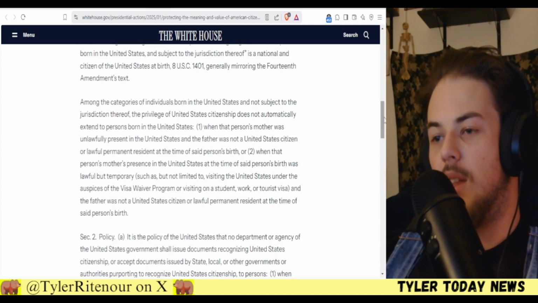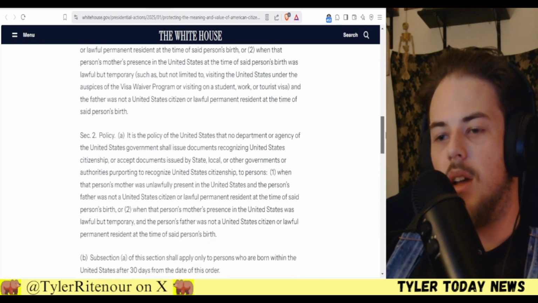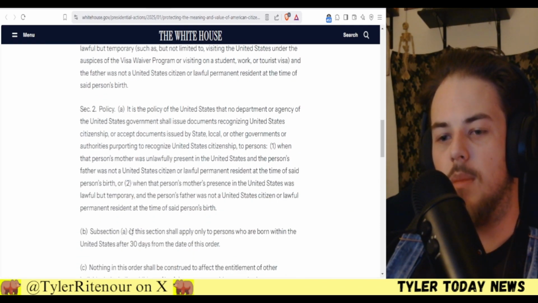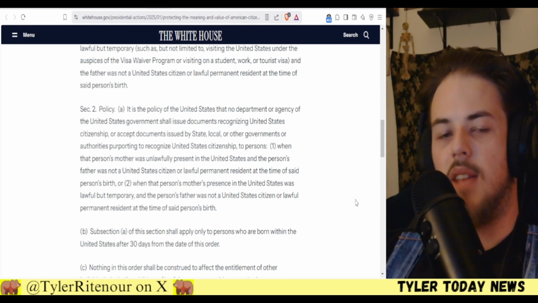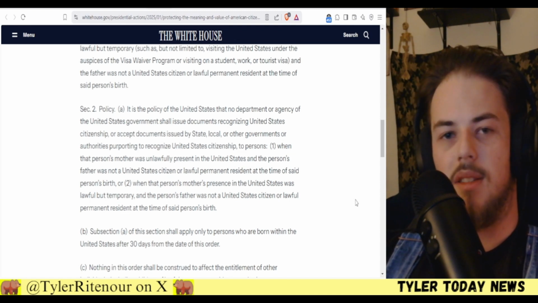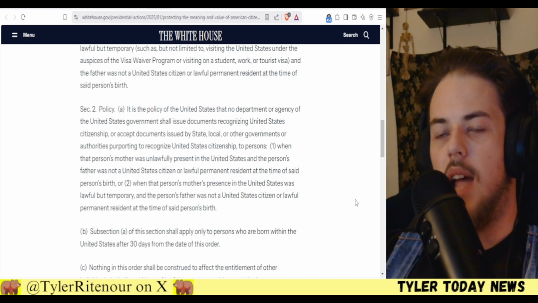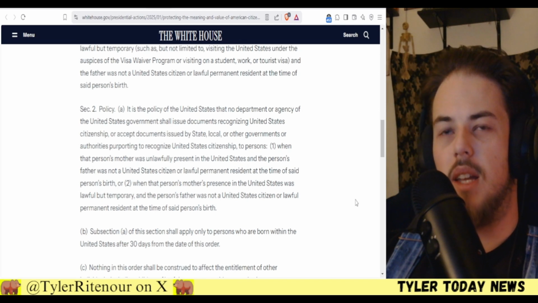It's beginning in 30 days from this order, is what it says here at the bottom. It says 30 days after the date of this order, it shall go into effect. So starting next month, people that aren't citizens having babies here, your kids aren't citizens either, which is how it should have been. We should have never been giving them citizenship. It doesn't make any sense.